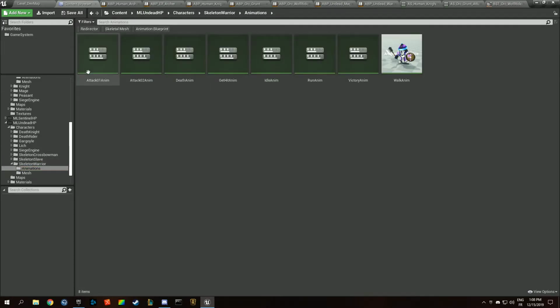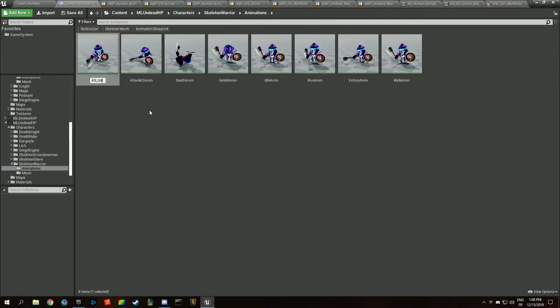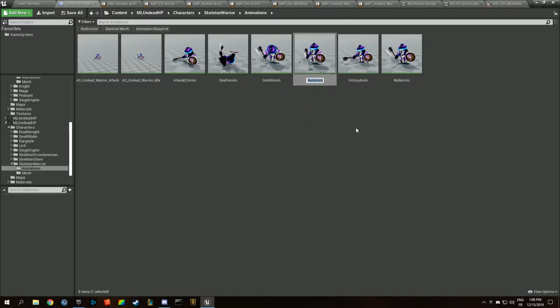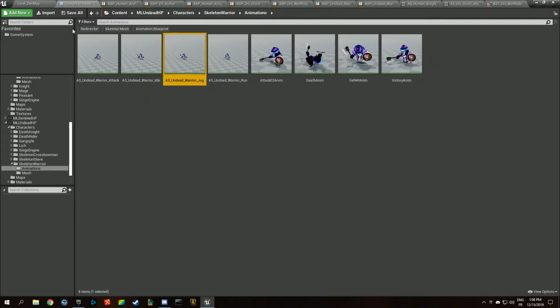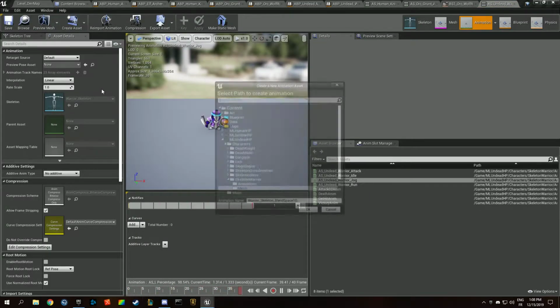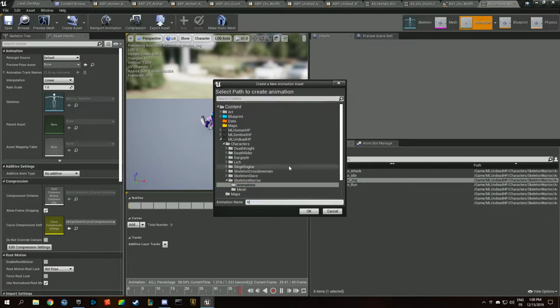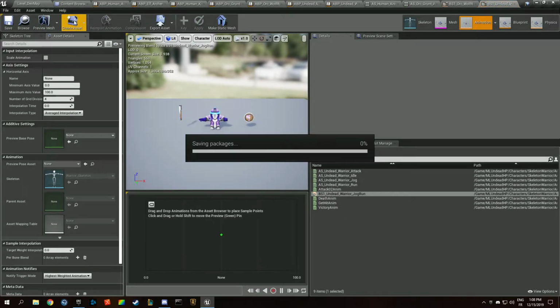So the warrior, AS undead warrior attack, and like previously we're going to copy that. We want the idle, we want the run, and we want the walk. The jog, we're going to open that up, create a new asset, blend space 1D. That's why I wasn't creating it online in the first place, because we're merely doing the same thing over and over. Warrior jog run BS1, like usual.